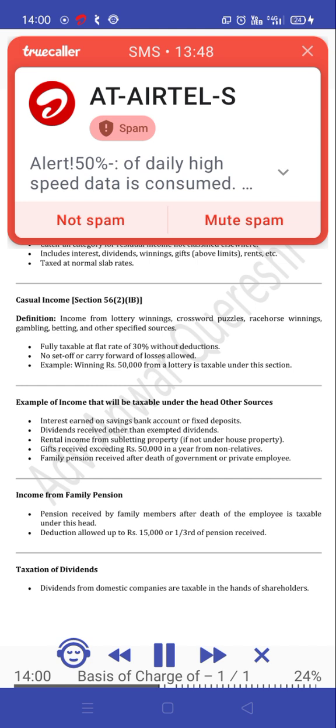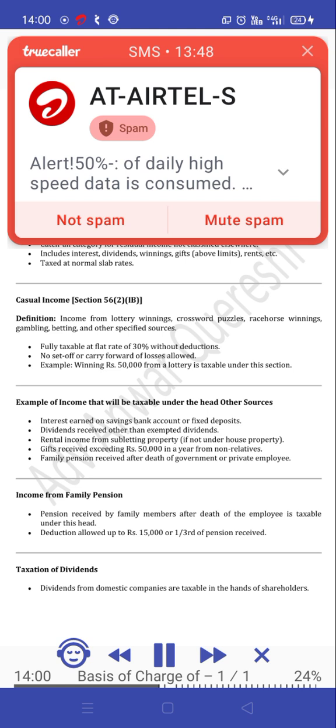Examples of income that will be taxable under the head other sources: interest earned on savings bank account or fixed deposits; dividends received other than exempted dividends; rental income from subletting property if not under house property; gifts received exceeding 50,000 rupees in a year from non-relatives; family pension received after death of a government or private employee.